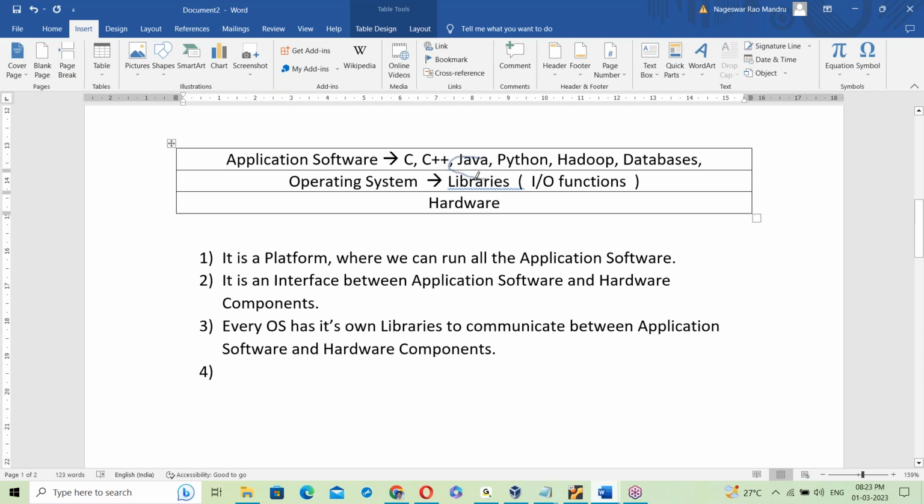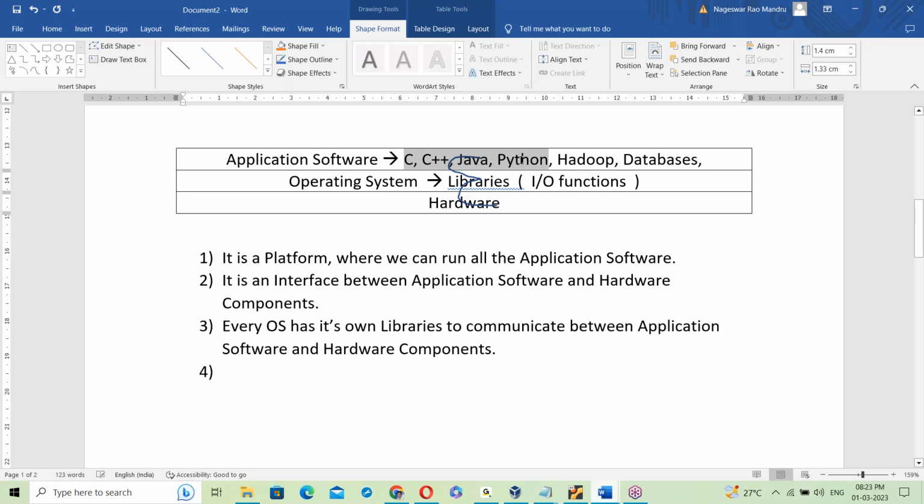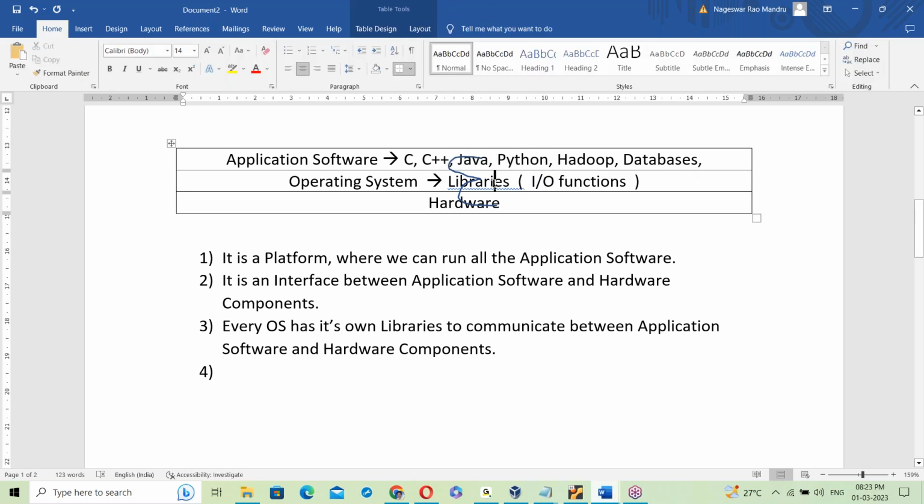After linking with the OS library, it communicates with the hardware components. Before running a program, first of all it has to link with the OS library.